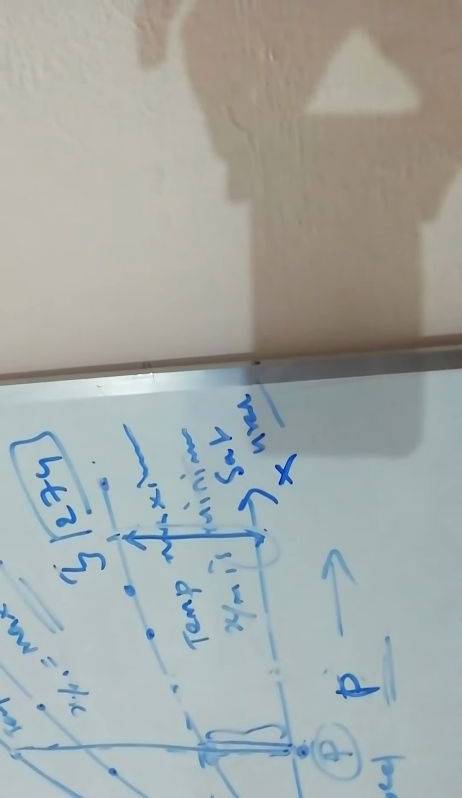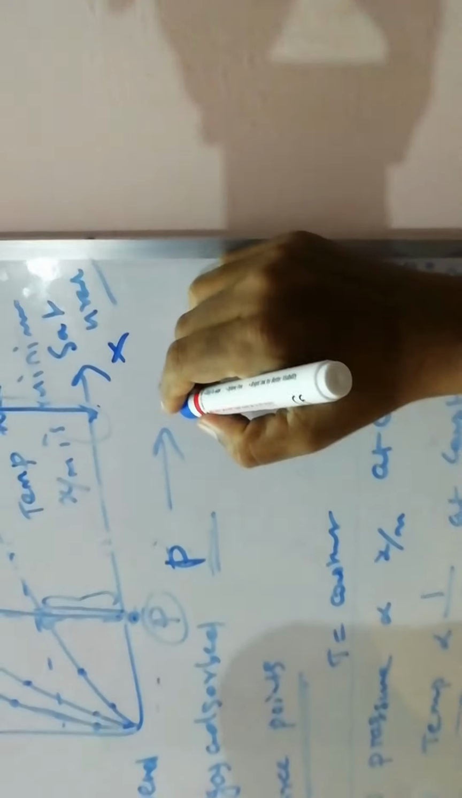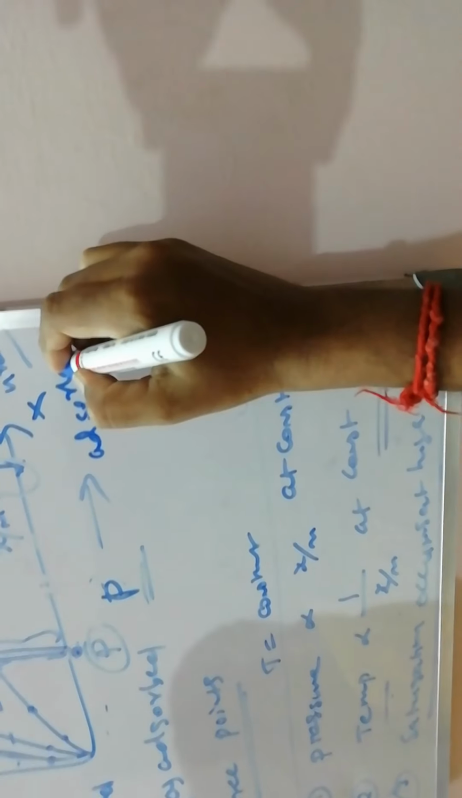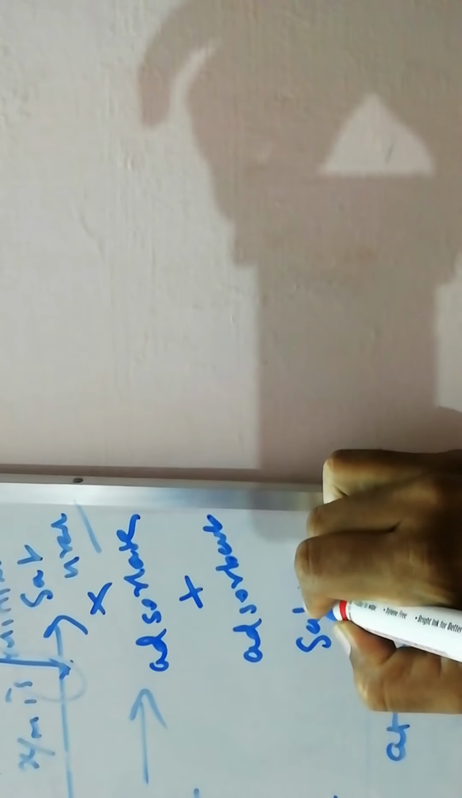Saturation occurs at high pressure. At high pressure only, adsorbate and adsorbent mix with each other. This point, adsorbate plus adsorbent, saturated. This point is the saturation point. These 3 are the important points of this graph.